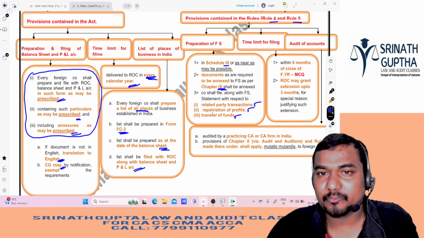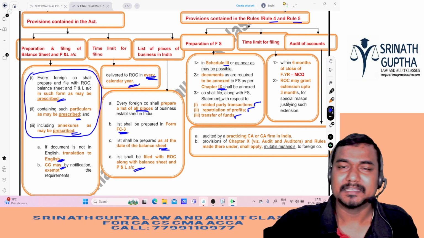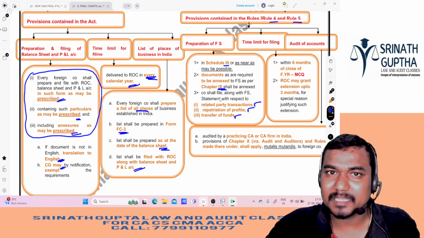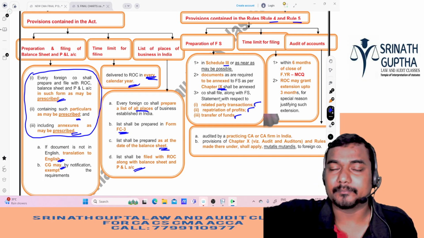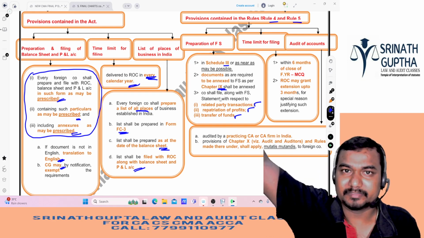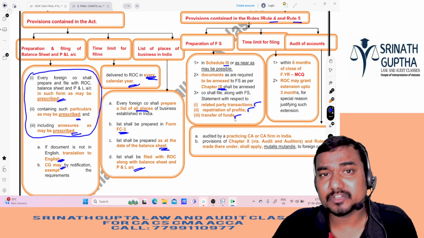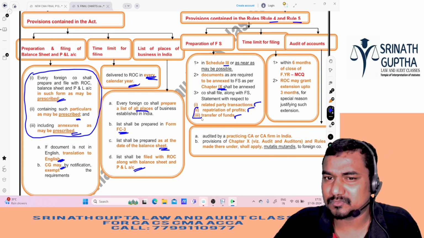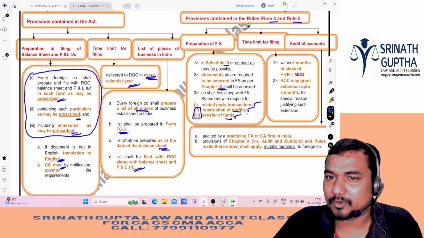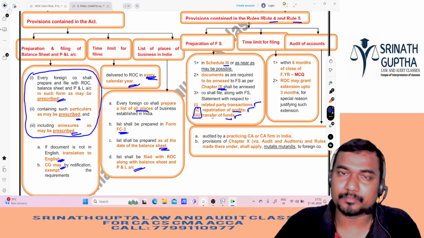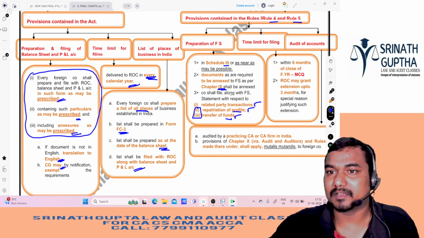And repatriation of profits. Repatriation means transfer only. So a foreign company doing business in India is making some profits. How much of the profit they are taking back to the foreign country, that thing also we have to inform. And transfer of any funds, both are the same more or less. This is the funds, this is the profits. So repatriation of profits and funds also we have to inform to ROC.